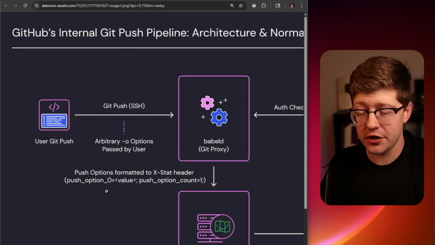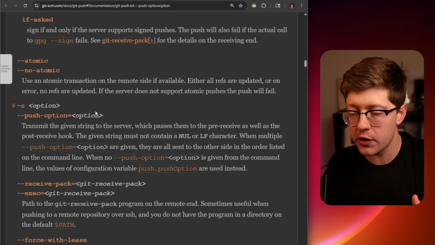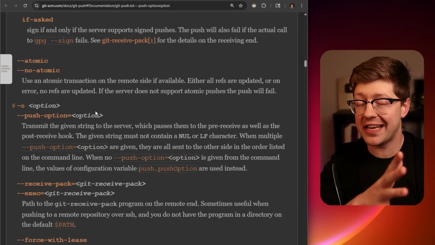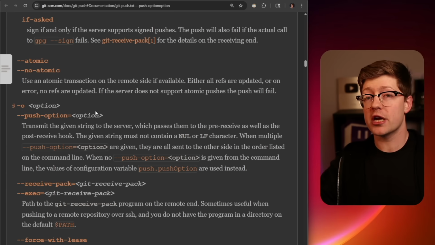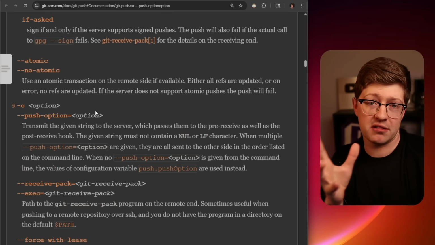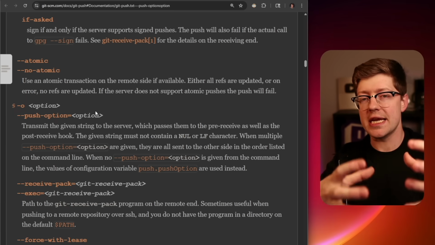When talking to babeld, you're able to use push options. Push options are a part of the normal Git spec where you can literally just include strings that get sent to the Git server. Maybe you have a custom application that catches the commit. Maybe you have a pre-commit hook that runs that ultimately depends on some custom data. You can set up your environment to push certain data to the server that you may need to customize.